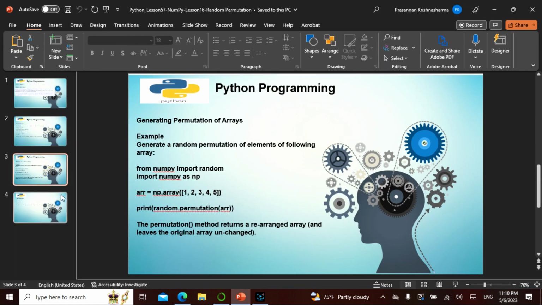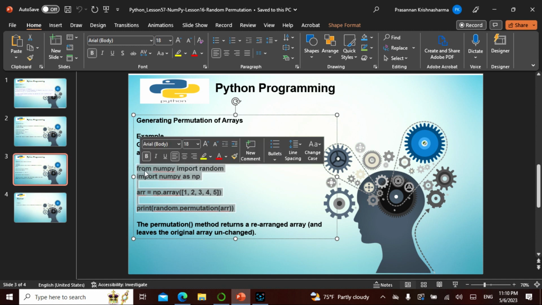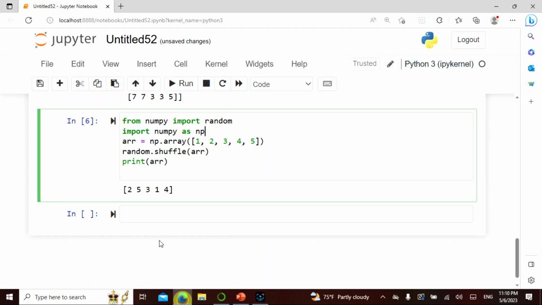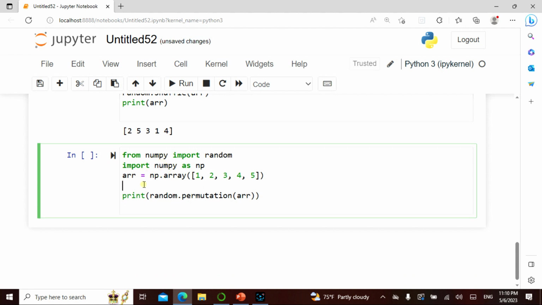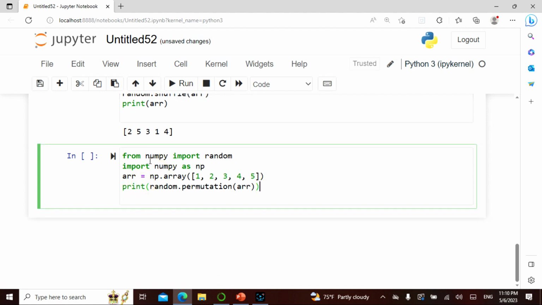Now when you want to generate a permutation of arrays, the permutation method returns a rearranged array and leaves the original array unchanged. So let's see how this works. From NumPy I import random, and this is my array, and I call random.permutation of my array.